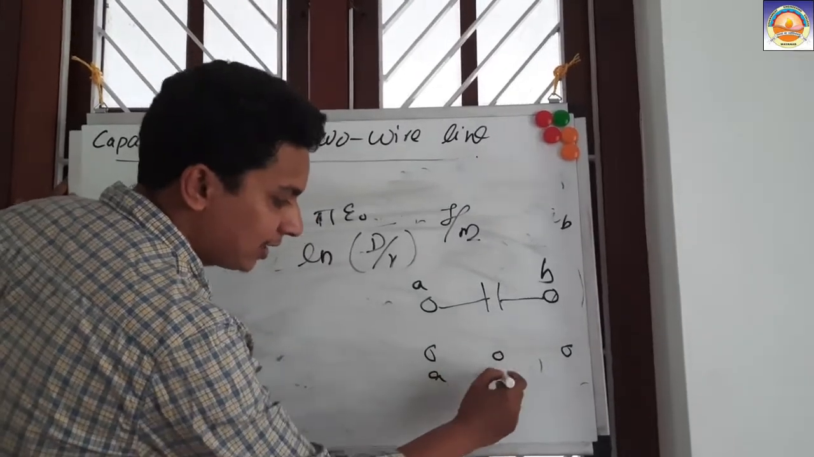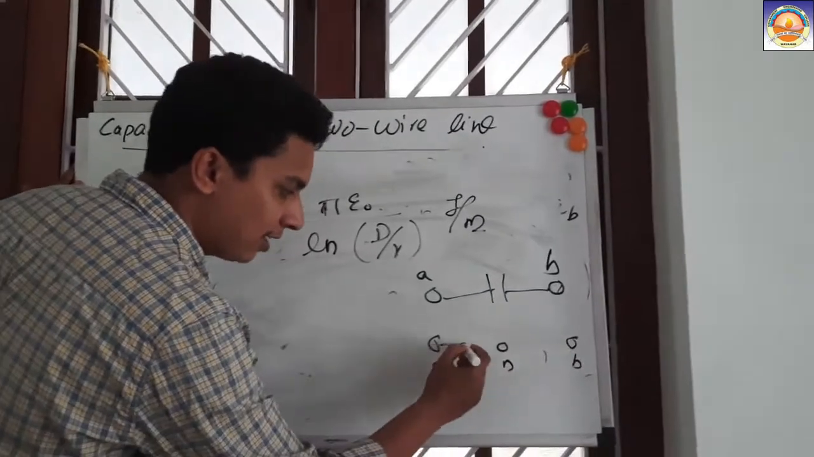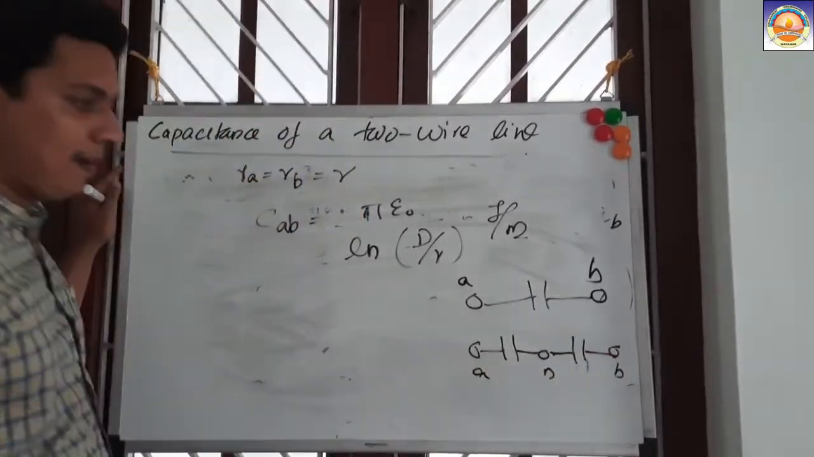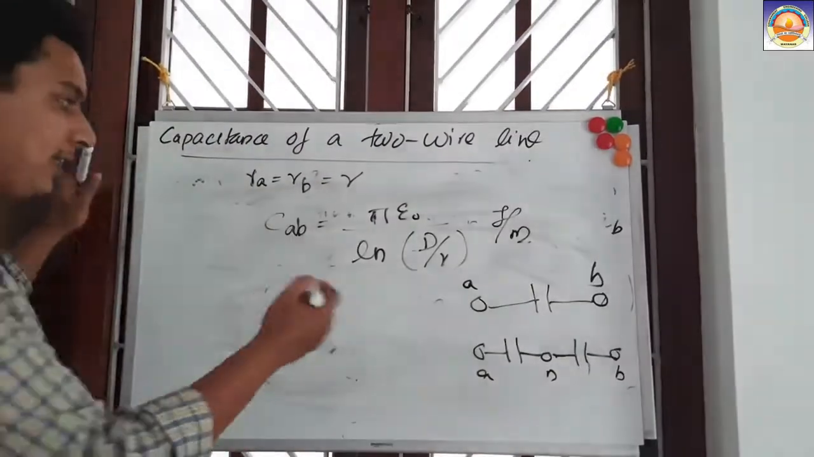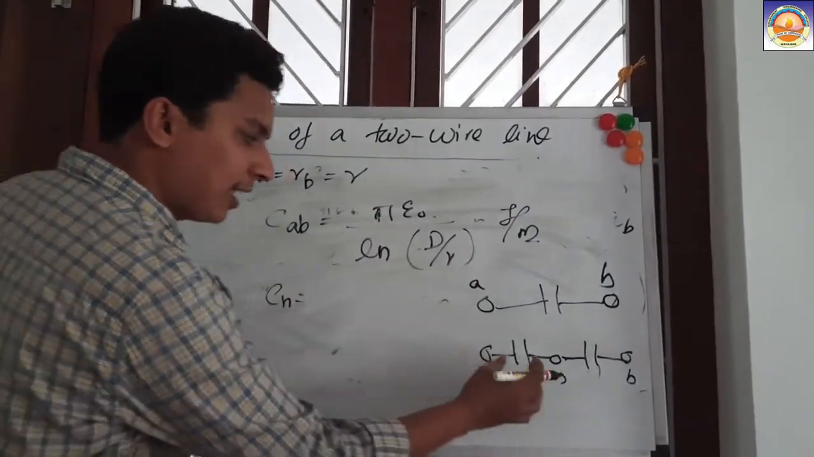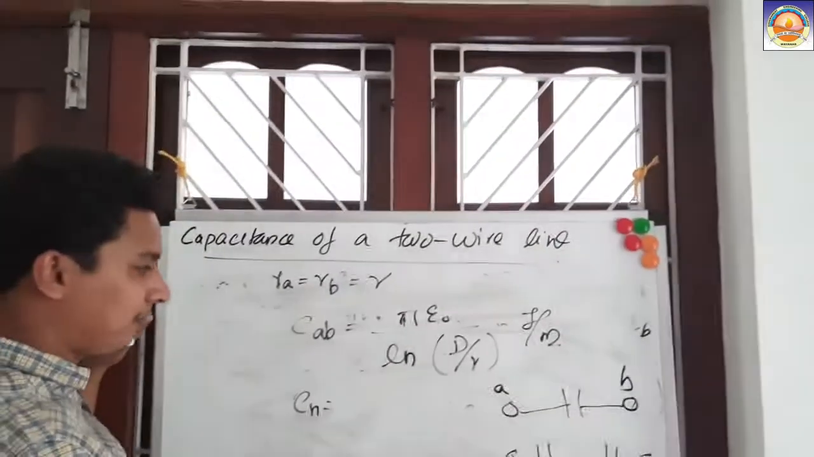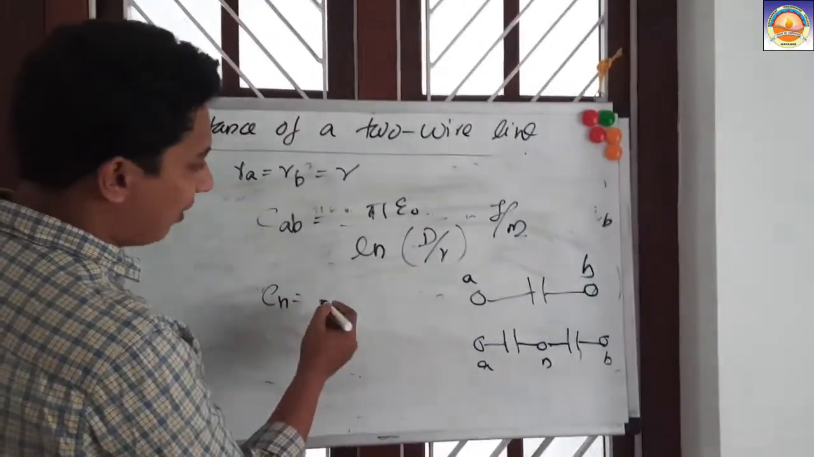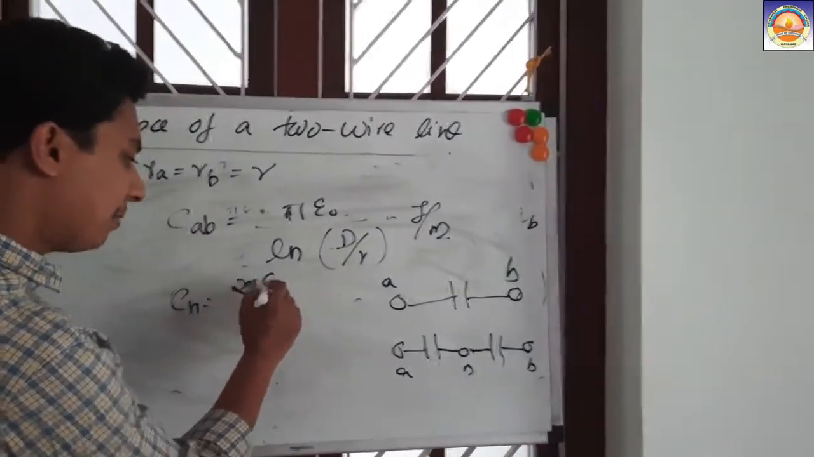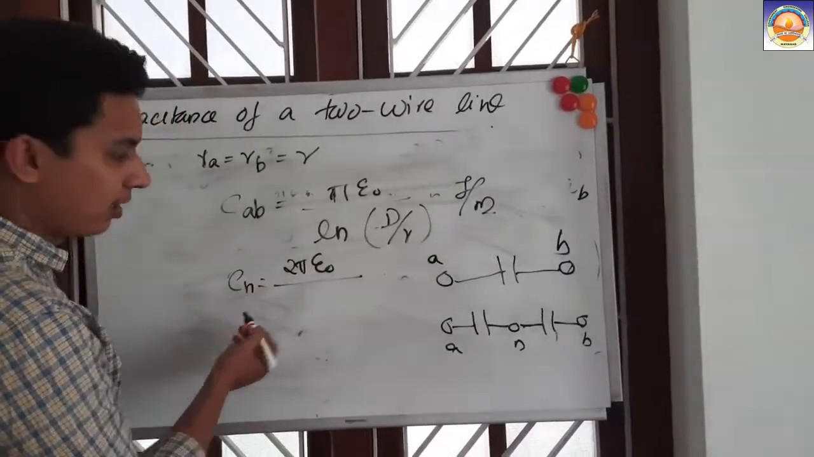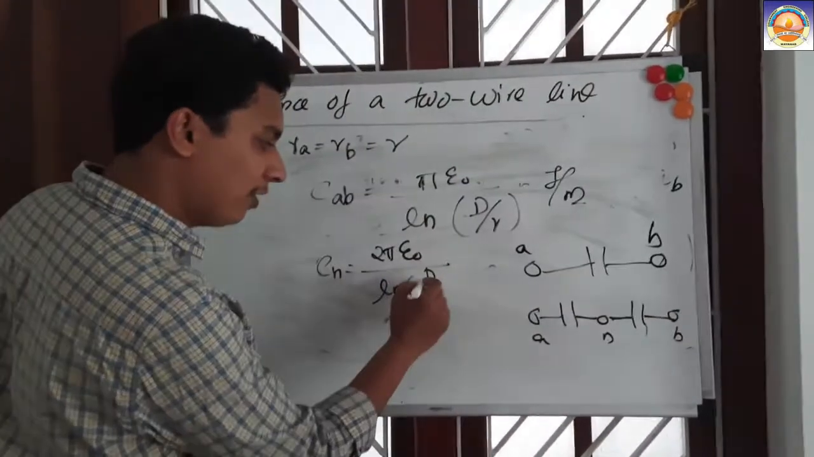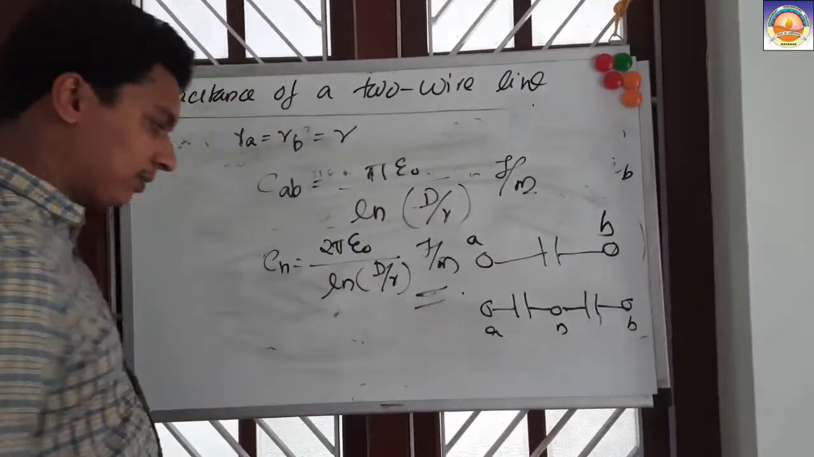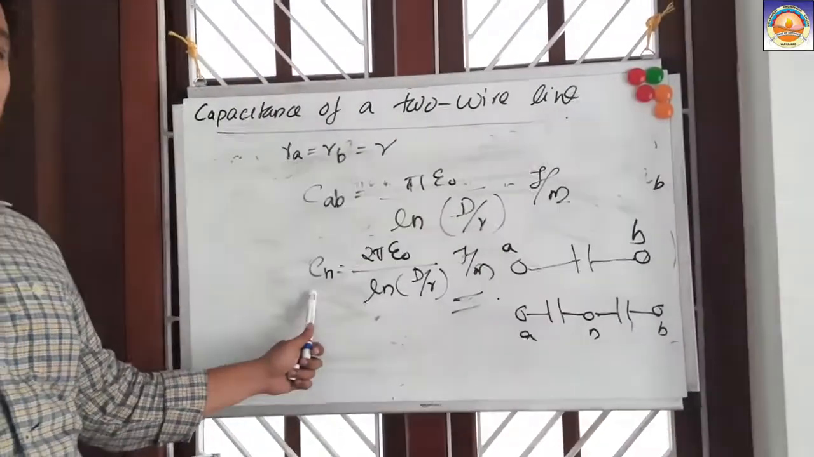Let us say this is A, this is ground, and this is B. So we have capacitances like this. Understood? In that case, if we write C and let us say these are equal, since they are connected like this, instead of pi epsilon 0 we will have 2 pi epsilon 0. Then with respect to neutral, it will be 2 pi epsilon 0 divided by ln of d by r farad per meter. This is the normal way of expressing capacitance with respect to neutral.